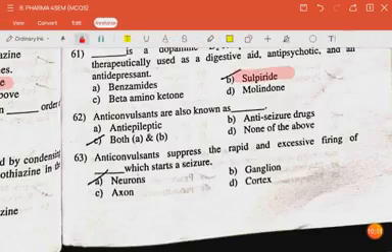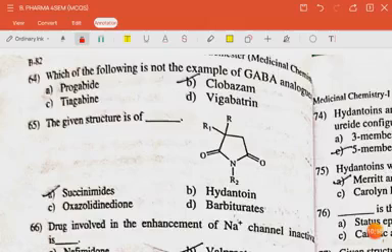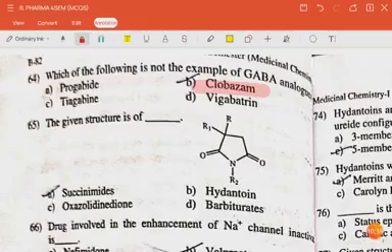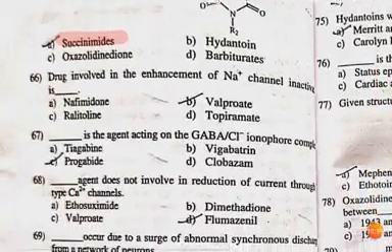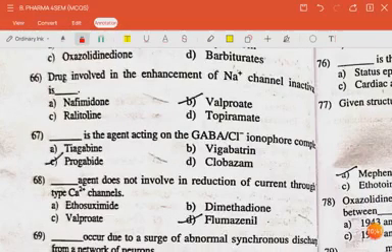The next question is: anticonvulsants are also known as antiepileptics and anti-seizure drugs. So the answer is both A and B. The next question is: anticonvulsants suppress the rapid and excessive firing of dash which starts as a seizure. The answer is neuron. Which is not an example of GABA analogs? The answer is clobazam. The next question is: the given structure is of succinimides. The next question is: drug involved in enhancement of sodium channel inactivation is valproate.